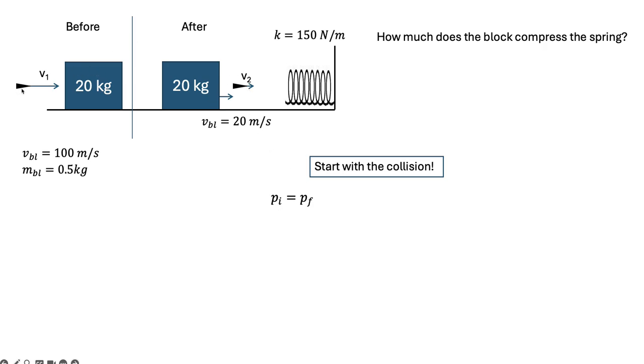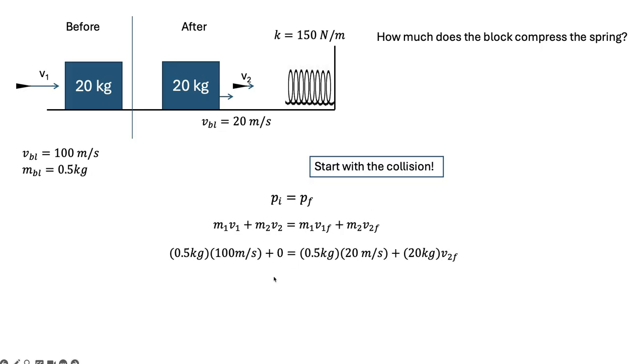Where's all the momentum to start with? Well, it's in the bullet, right? The block isn't moving. It has no momentum. It's all in the bullet. Afterwards, they're both moving a little bit, so they're both carrying some of that momentum, okay? So here we go. I've got the momentum of the two things before, the momentum of the two things afterwards, and then I plug in my numbers, right? Here's the bullet. It's going really fast. No momentum in the block. Has to be equal to what's going on afterwards.